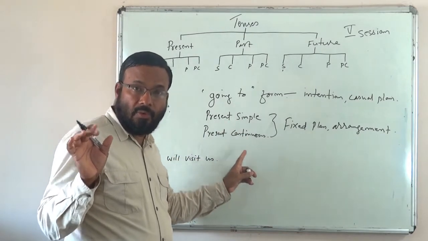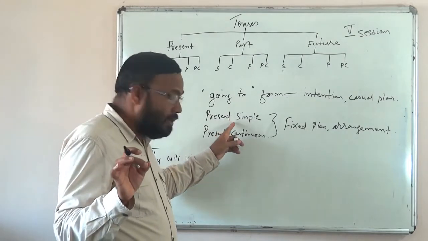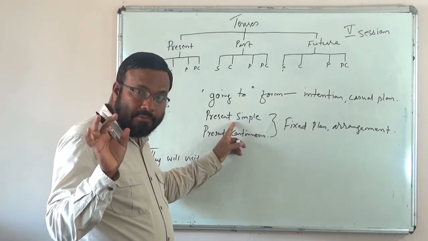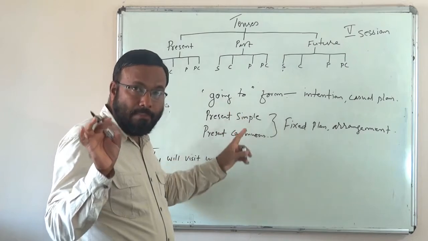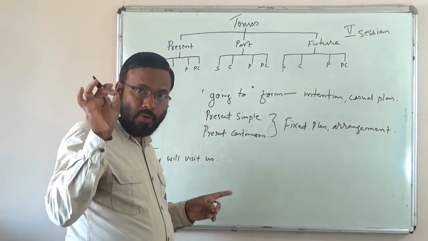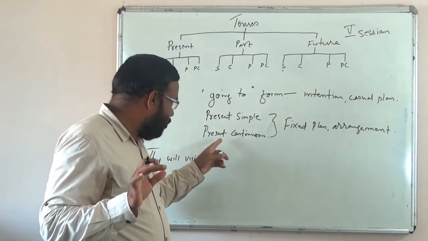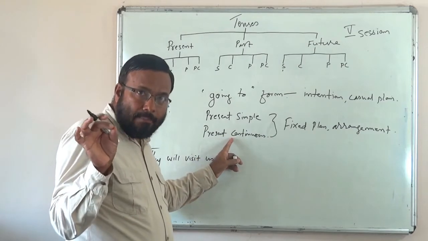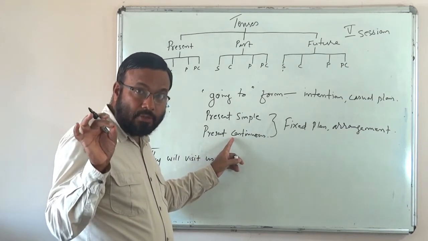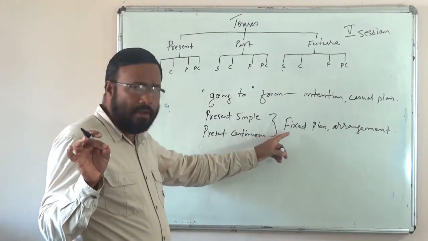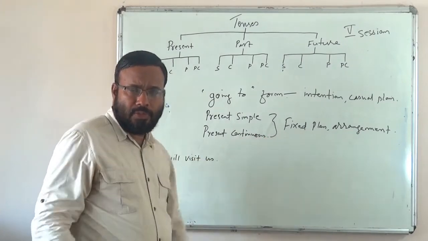So how will you describe that? They buy a car, not they are going to buy. They buy a car on 15th of this month, or they are buying a car. They are buying a new car on 15th of this month.